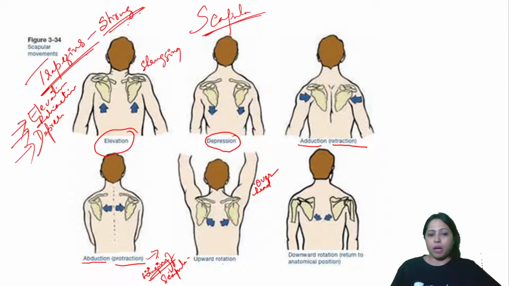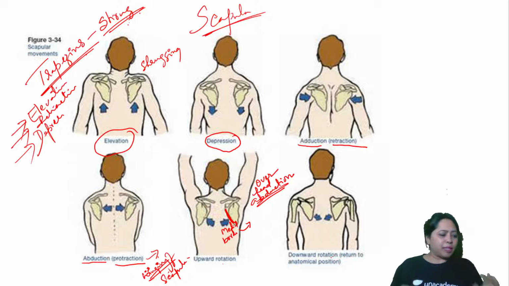You can also lift your arm upwards by rotation. It is called overhead abduction. This is the medial border. This will rotate. This will go in this direction so that you can lift your arm upwards. And then there is also downward rotation, that is returning back to the anatomical position. So all these are the movements of the scapula.